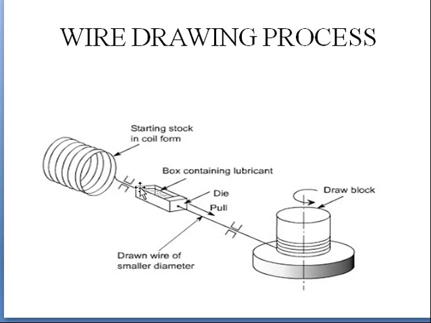Here you have the draw block, which will be rotating, and because of the pull force, the wire from this coil will come through this die and get wound on the draw block. Depending upon the diameter which you require, you can choose the size of the die. The larger cross section wire becomes a smaller cross section wire. The strength of the wire will increase as we are going for a cold working process.